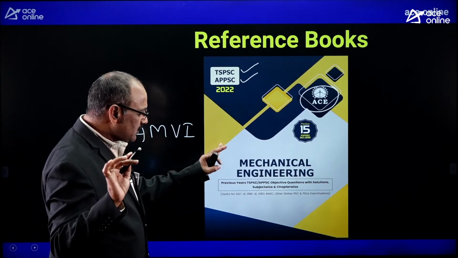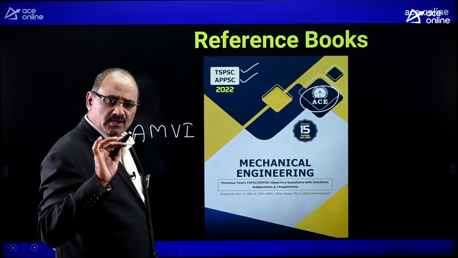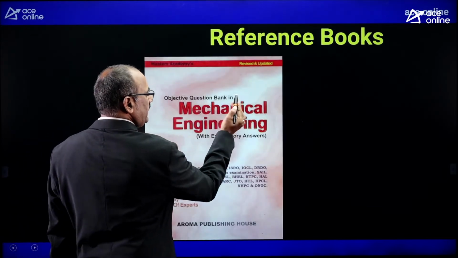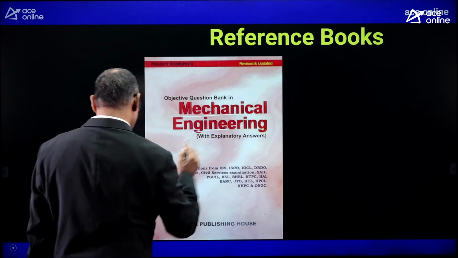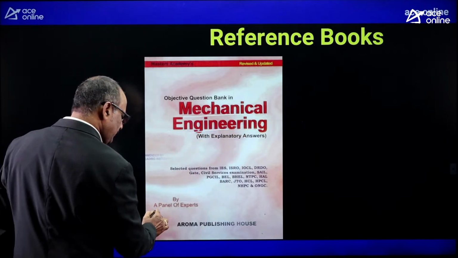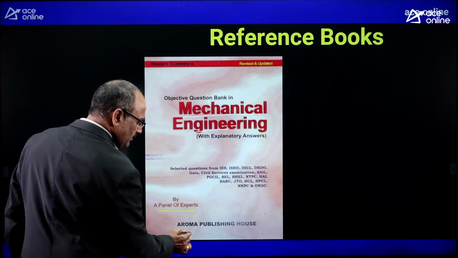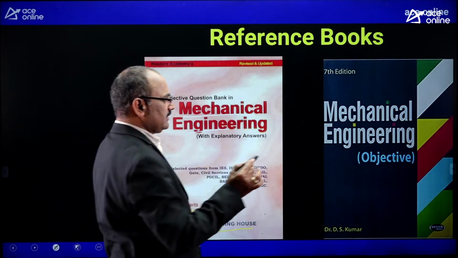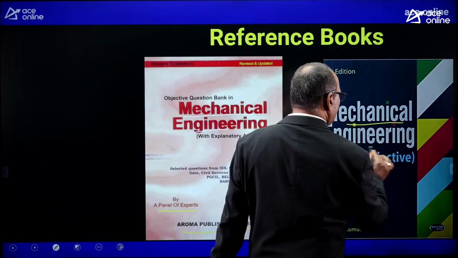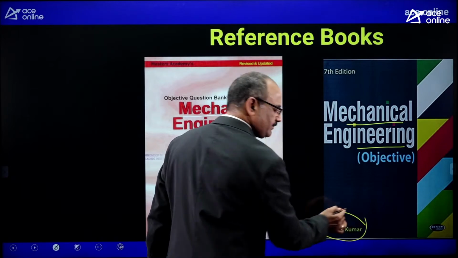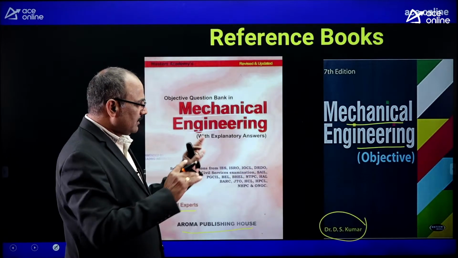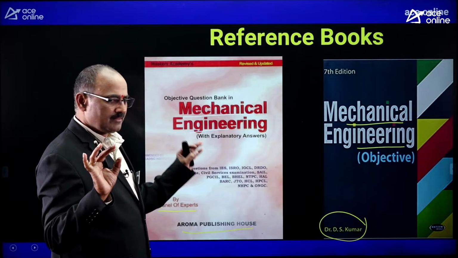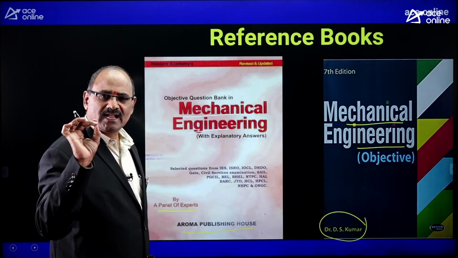Okay. In addition to this material, you can also go through the Objective Question Bank Mechanical Engineering by a panel of experts, Aroma Publishing House. Similarly, the other material, Mechanical Engineering Objective by DS Kumar. Dear friends, among these three materials, I personally refer to the first one, that is our academy material.